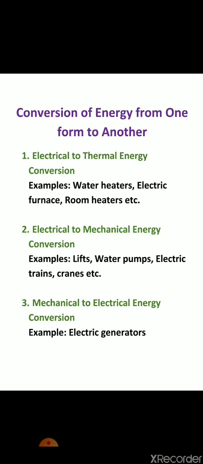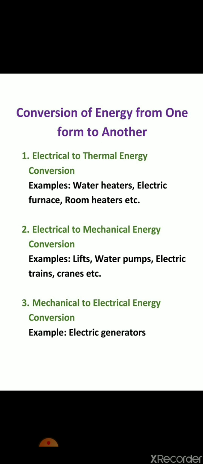Now next part is conversion of energy from one form to another form. According to the law of conservation of energy, energy can neither be created nor be destroyed, but it can be converted from one form to another form. So we will discuss the conversion of energy from one form to another form in case of electrical, mechanical and thermal systems.